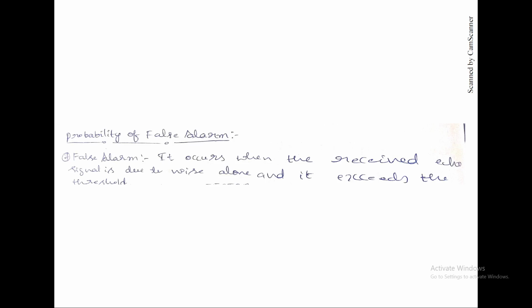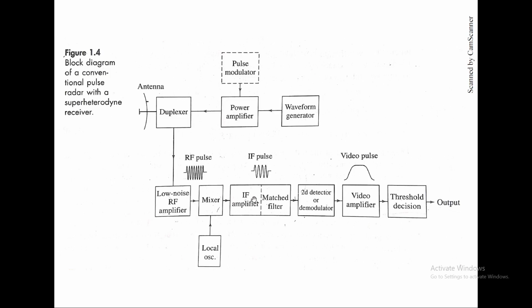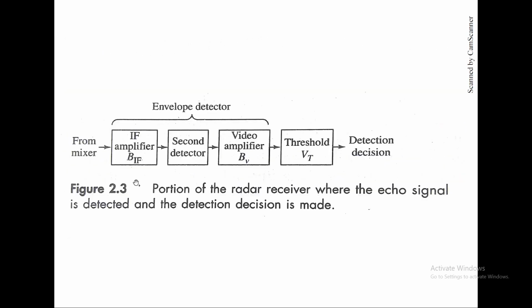We can also say that when the signal exceeds the threshold, it will be detected. So if that exceeding of the threshold is purely due to noise, then it is a false detection, a false alarm.